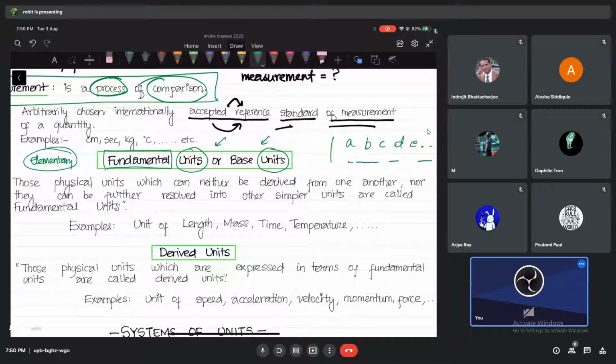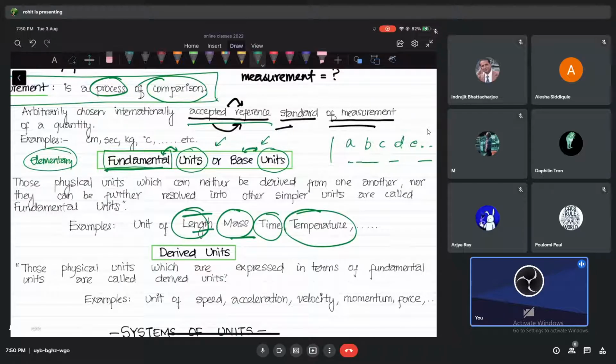The unit, the accepted reference of any quantity, like length or mass or time or temperature, the units associated with these quantities, we are going to call fundamental units or base units, because I cannot derive any of these units in any other way.